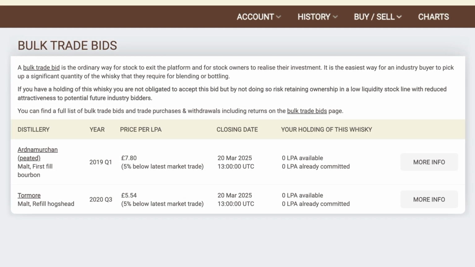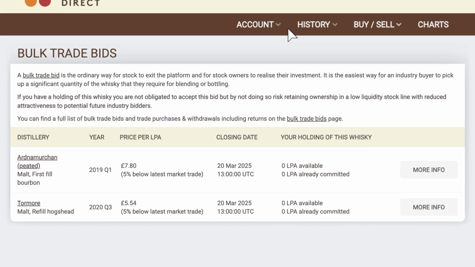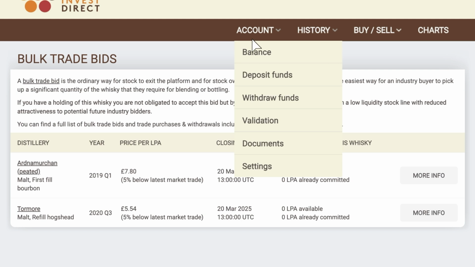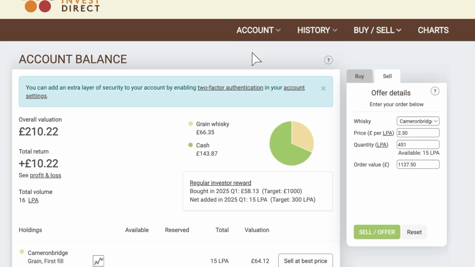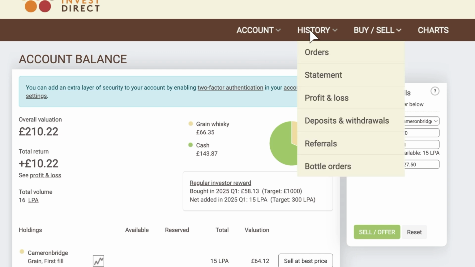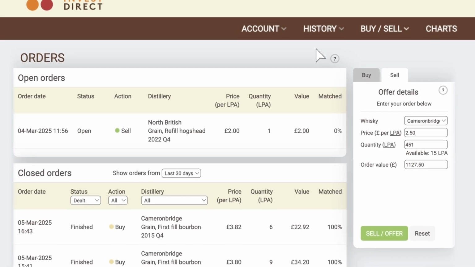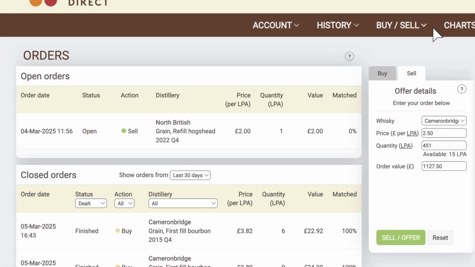You will find this on your Account Balance page by navigating to Account Balance on the ribbon at the top of the screen. It's also possible to monitor both pending and completed buy-sell orders by navigating to History Orders in the ribbon at the top of the screen. You can review pending orders and make adjustments as needed.